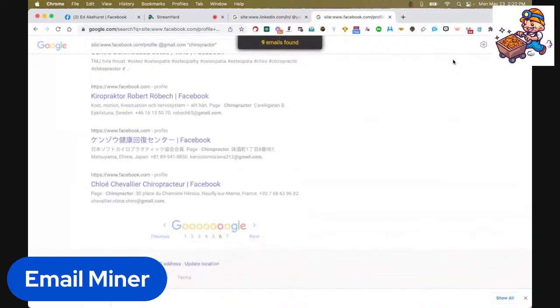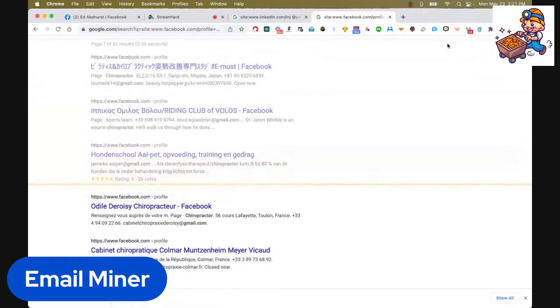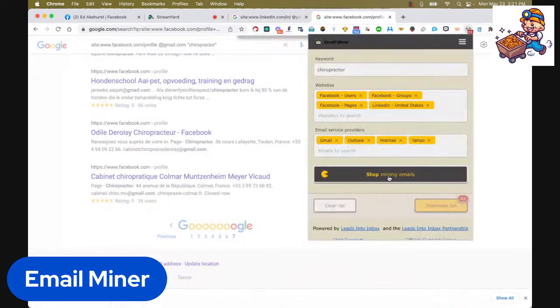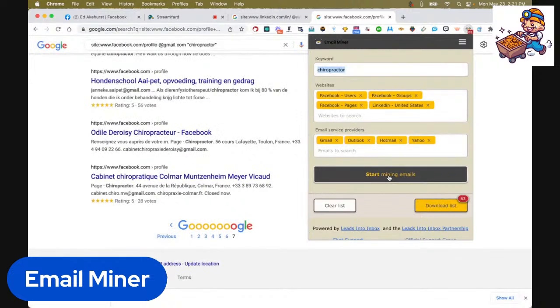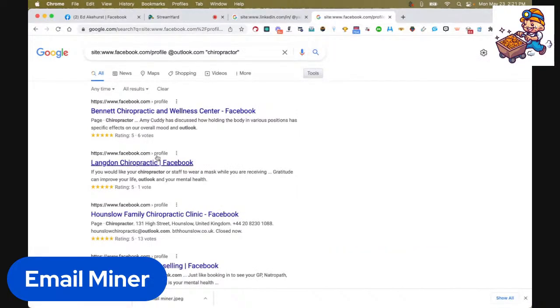Looks like it's off on some different language areas now. There's still some good ones, but we're off on some different languages, so we're deep down in page 6 or 7. So I'm going to open this up and we'll just stop for a bit. And wherever you are, you just download your list. It's that simple. Wherever your downloads go on your computer, I'll open this up.